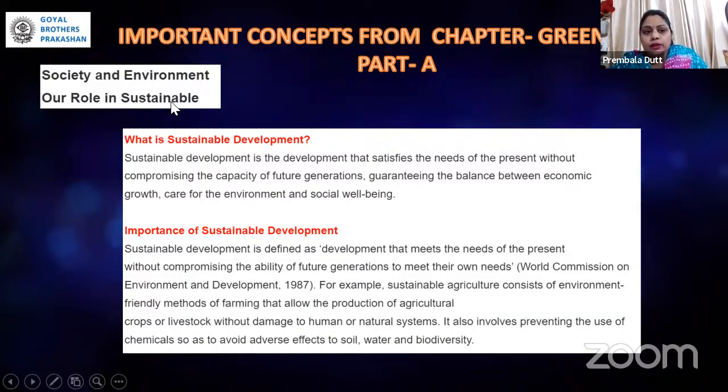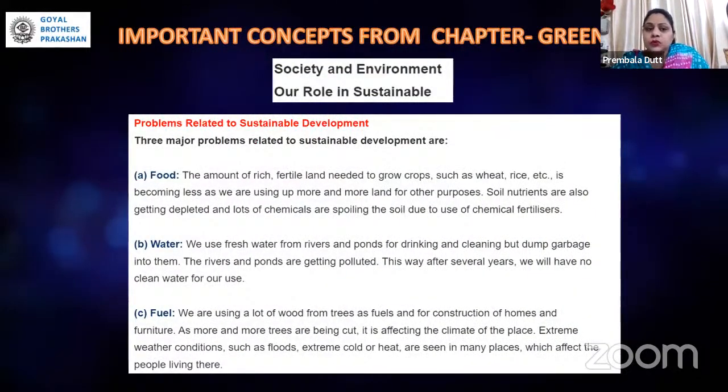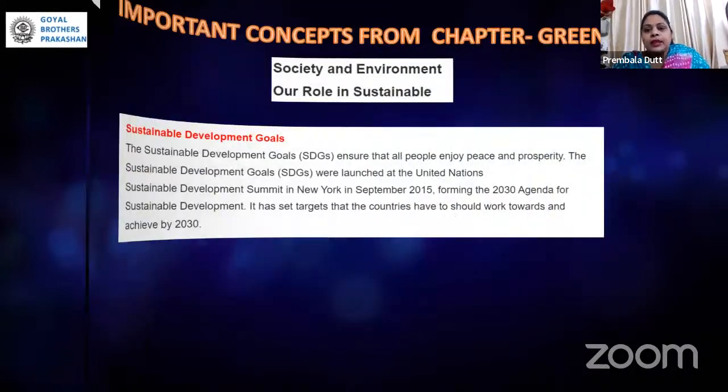So to orient the student, we have to tell them what is SDG, sustainable development, why it is important, what are the problems related to SDG, which is very common, like it is related to food, water, and fuel. And from them, there are certain fields or streams which are incorporated, making it 17 SDGs, which are very important for every human being nowadays.